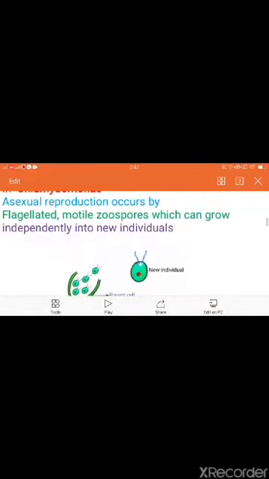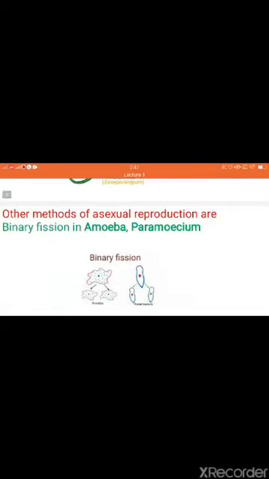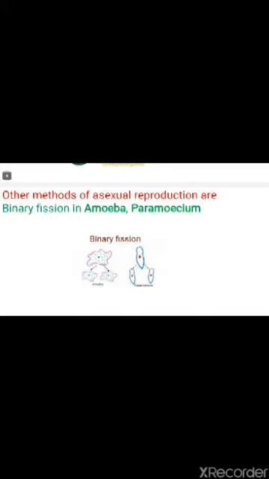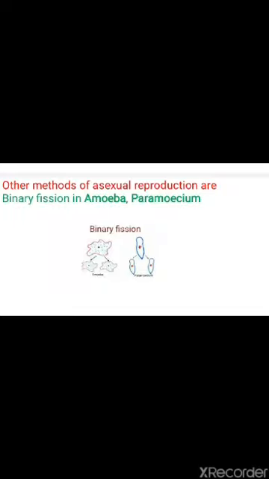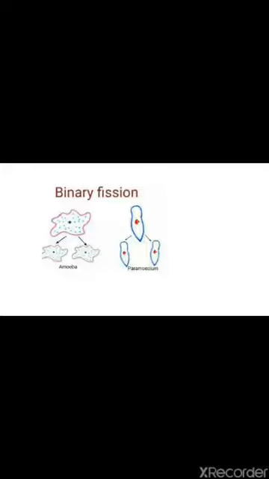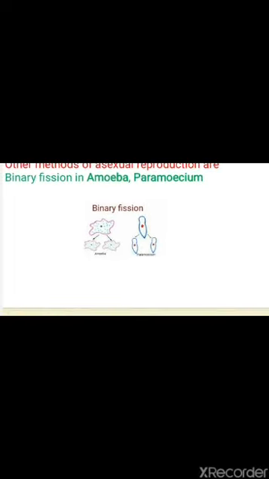So these are the main methods of reproduction. Now asexual reproduction also occurs by some other methods. Very common, and all of you know it well, is binary fission in amoeba, which you studied in the lower standard itself. So what is binary fission? Here the parent cell body is divided and produces two new individuals. The parent body itself divides into two new individuals, and each individual then develops into a new individual.